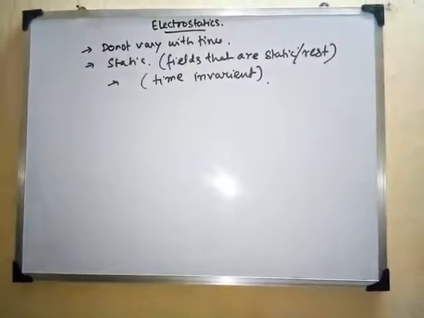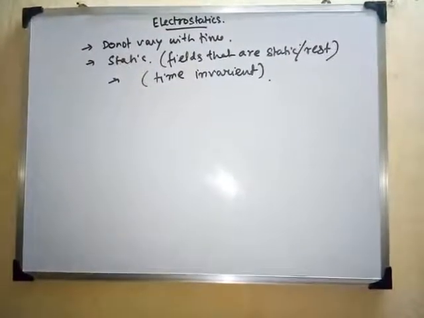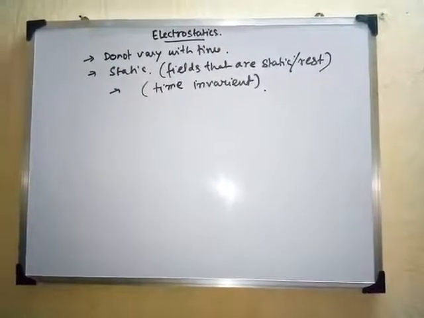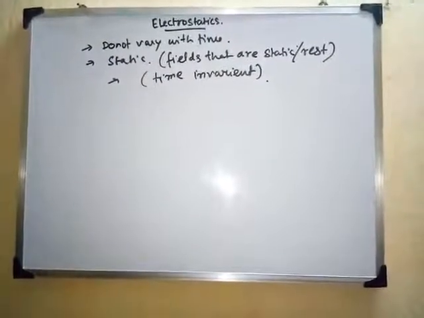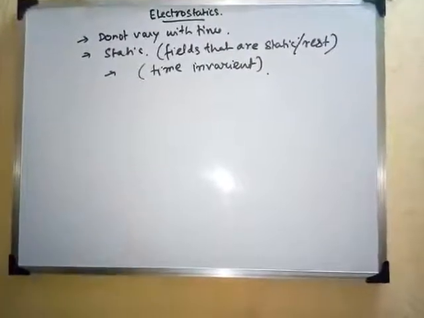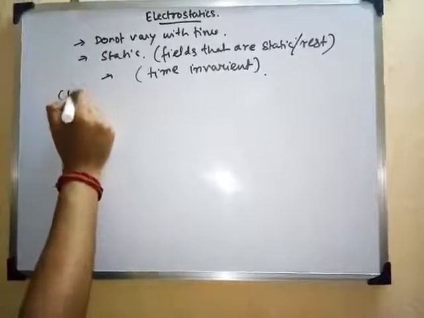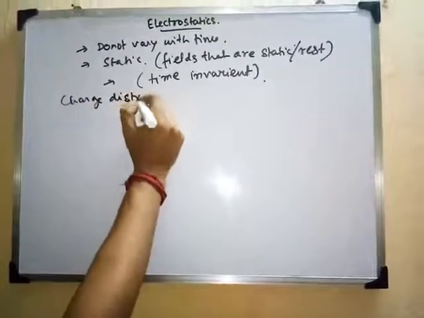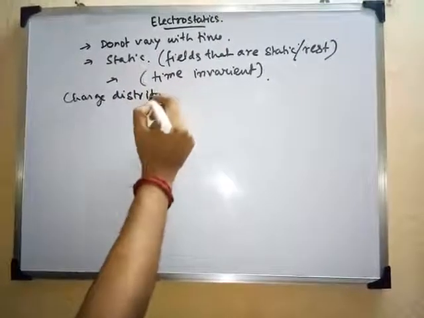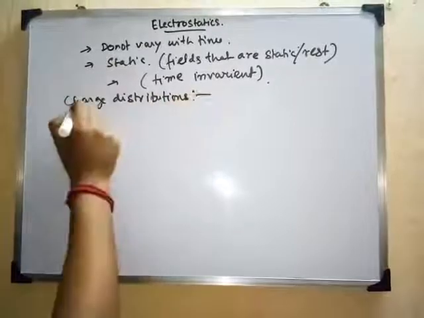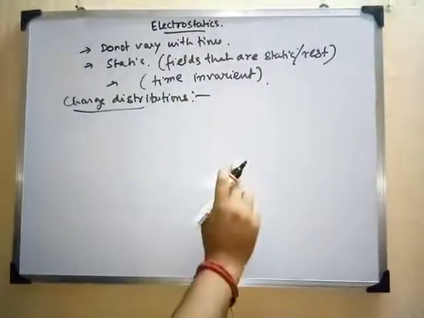Okay, so to study the electrostatic field, first we have to have some idea about the type of charge distributions that are actually present in different kinds of surfaces, lines, and volumes. So let us study the type of charge distributions that we have. These charge distributions are generally of three categories.